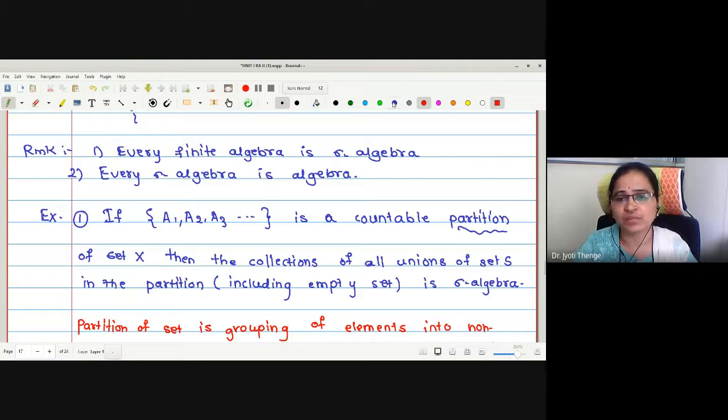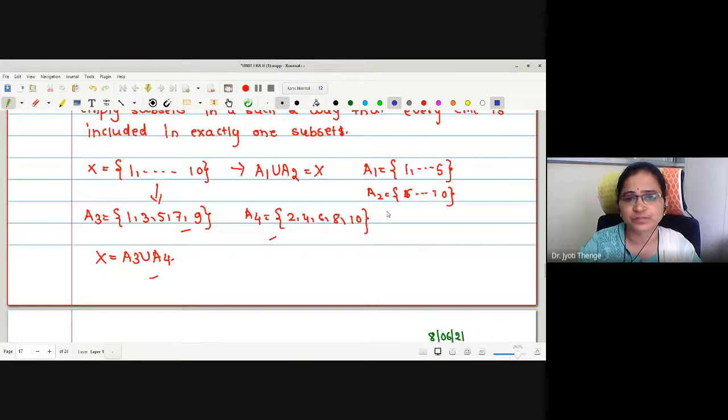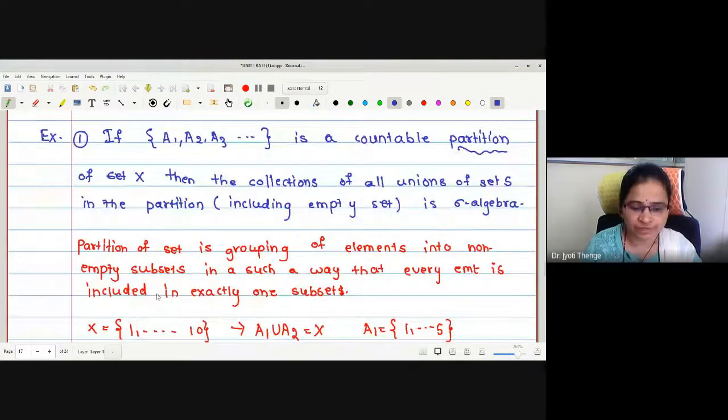Now here also we were making the partition of a given set. A1 to A3 are the countable partition of a set X. Then the collection of all unions of sets in the partition, including the empty set, is a sigma algebra. That is, if I write curly A as the set of phi and union Ai. What is this union Ai?